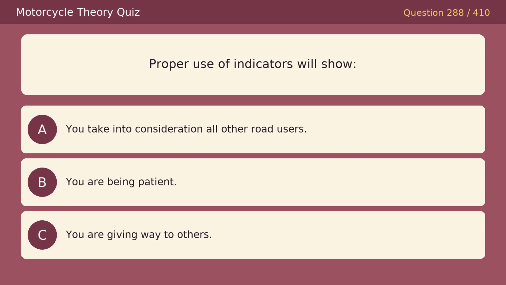Proper use of indicators will show, option A, you take into consideration all other road users. Option B, you are being patient. Option C, you are giving way to others. The correct answer is A, you take into consideration all other road users.